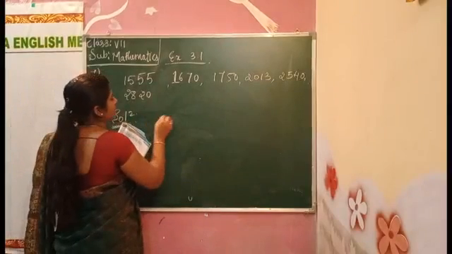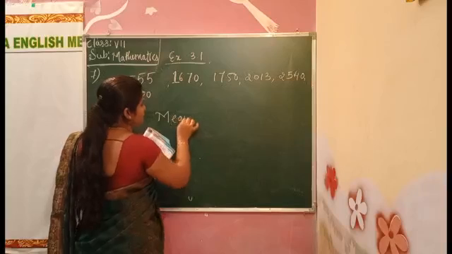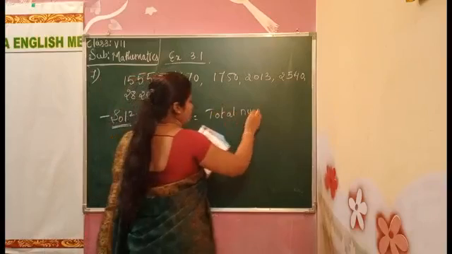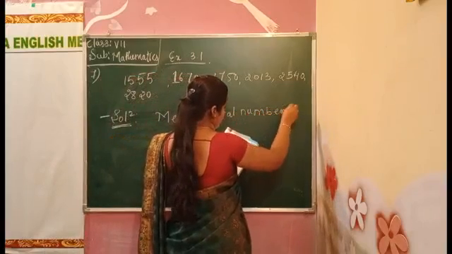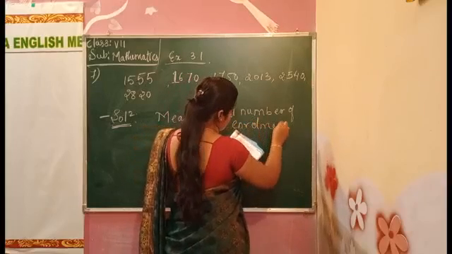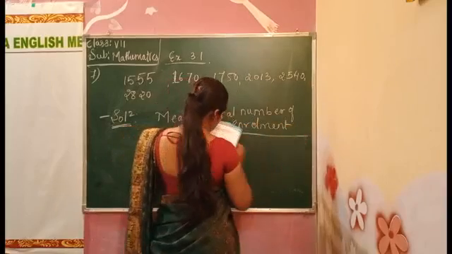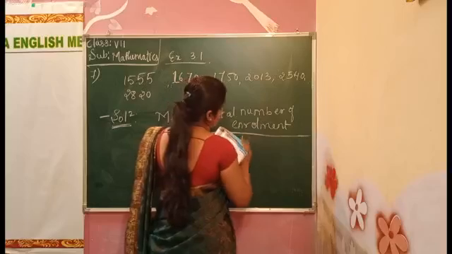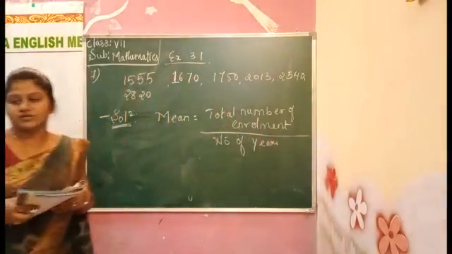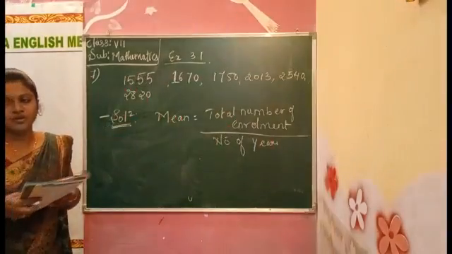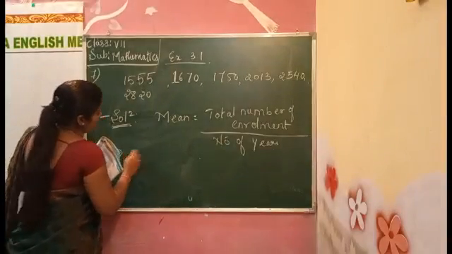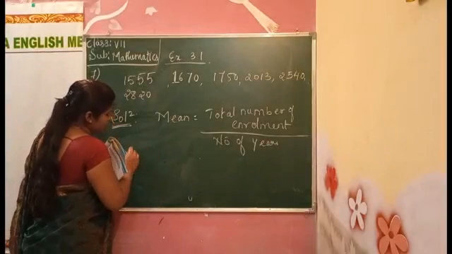Solution we have to do. The mean is equal to total number of enrollment divided by number of years. Okay. We have to write like this only. Mean is equal to